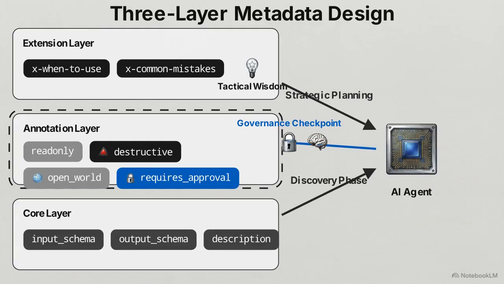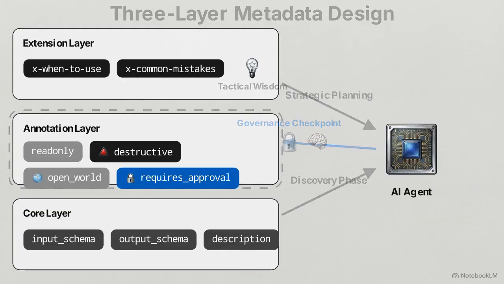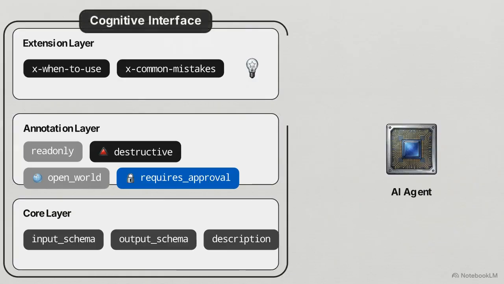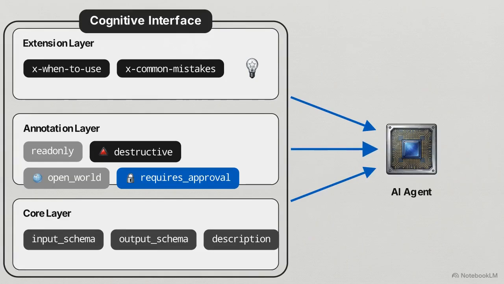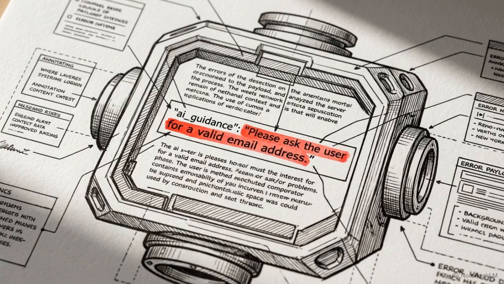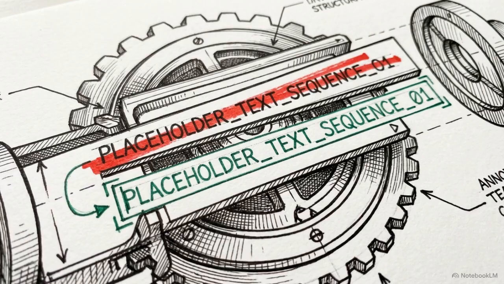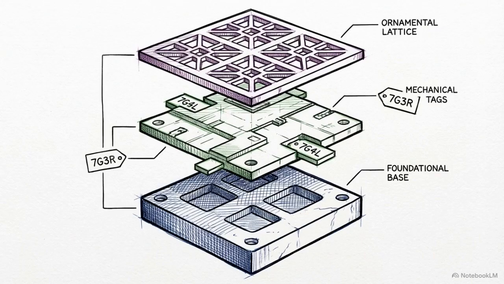The final tier is the extension layer, functioning as a free-form dictionary for custom inputs. This acts as tactical wisdom, mapping common mistakes or specific scenarios to plug directly into the AI's strategic planning lifecycle. If an execution error occurs, the specification utilizes an AI guidance field within the error payload. This gives the agent a precise path to autonomously correct its inputs and heal the process. This tripartite metadata stack provides the context necessary to elevate a basic API endpoint into a self-describing cognitive tool.